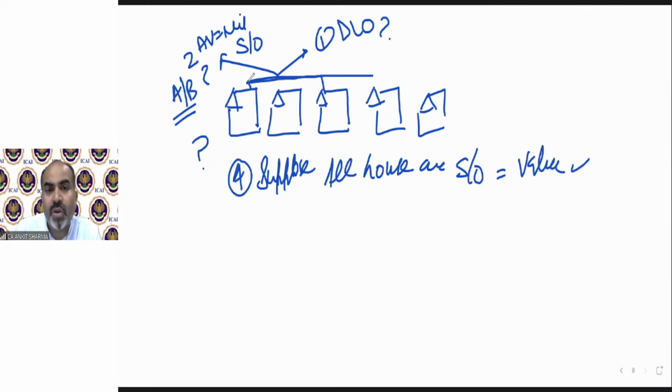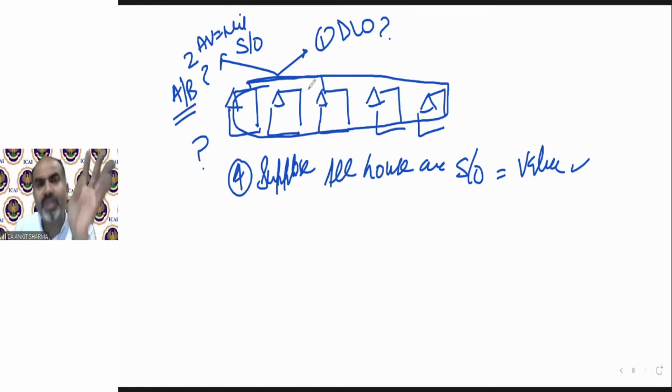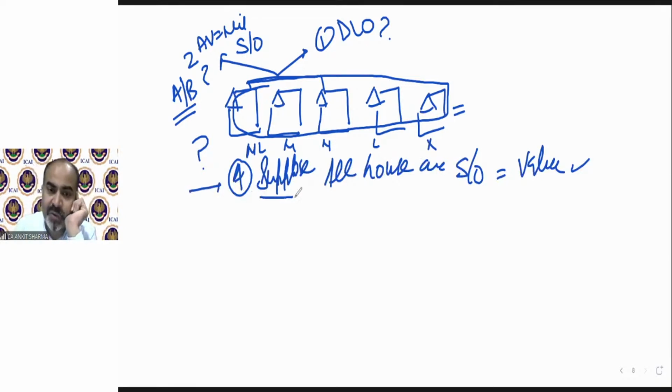First, you treat all these houses as self-occupied under income from house property, and find out the value of all these houses, supposing they have been used for self-occupied purpose. So the annual value of all 5 houses will be what? Nil. We need to deduct only the interest if there is any loan against it. So step 1 says, first of all, solve all the houses assuming them as self-occupied.